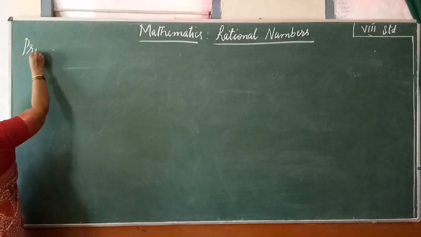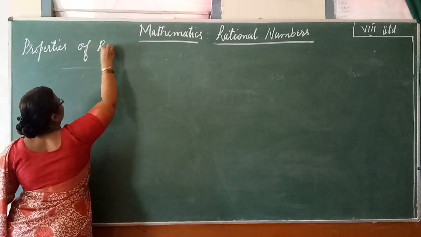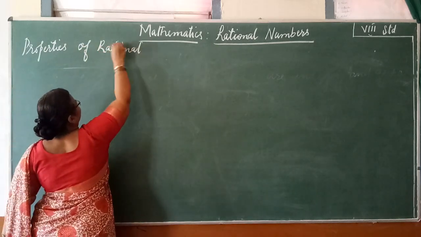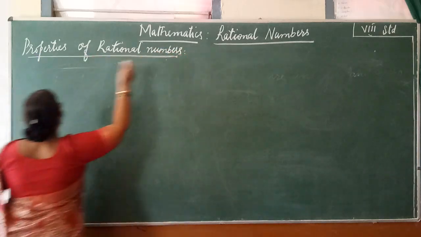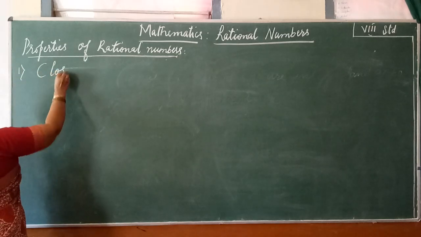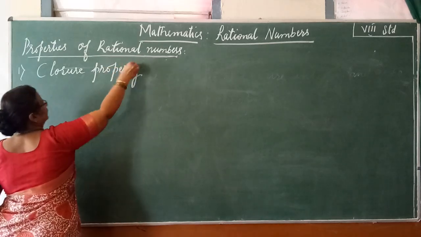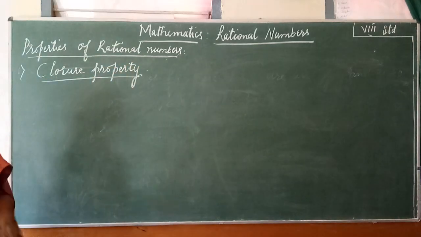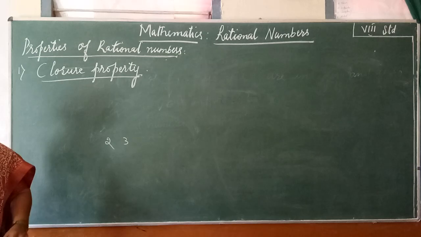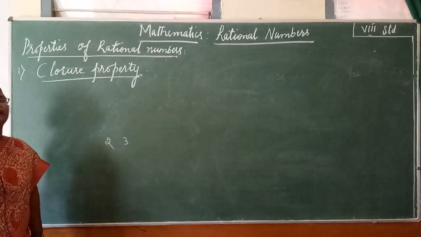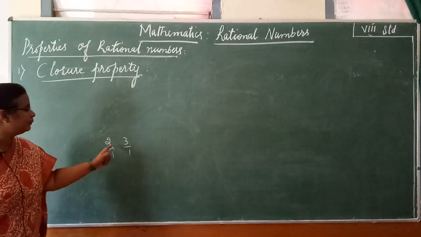First, let us take up closure property of addition. Which one shall I take? Closure property. What is this closure property? Let me consider any two natural numbers. 2 and 3 are any natural numbers. 2, 3 are natural numbers. It is a whole number. It is also a rational number because it can be expressed as 3 by 1 and 2 by 1, p by q.